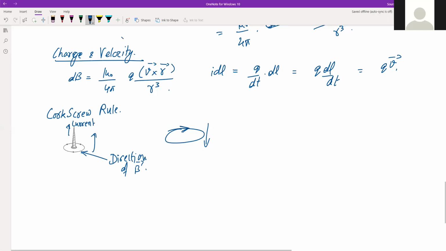In this case, there is a current carrying conductor in which current is flowing in a straight line. In both cases, the current is flowing in a straight line.